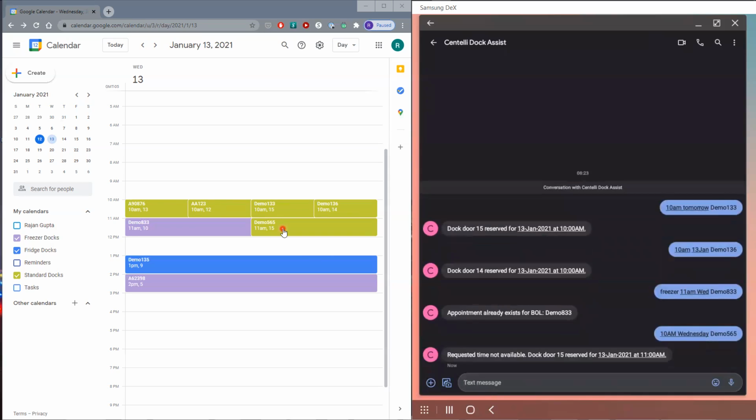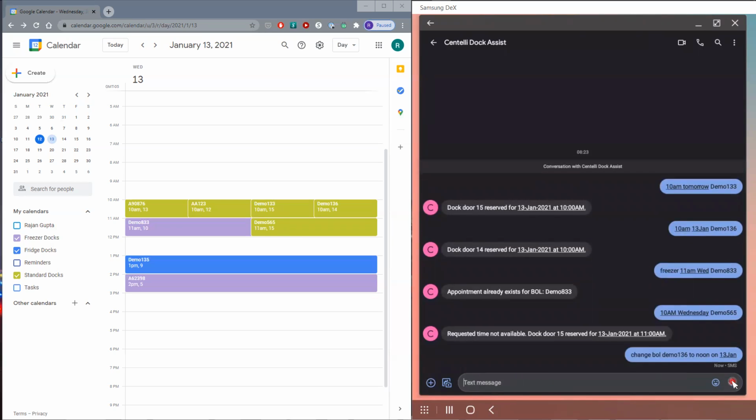What if the driver is running late and they want to make a change? Very simple. You can do something like change, BOL, demo 136. As you can tell, demo 136 is scheduled for 10 a.m. We're going to change that to noon on Jan 13.